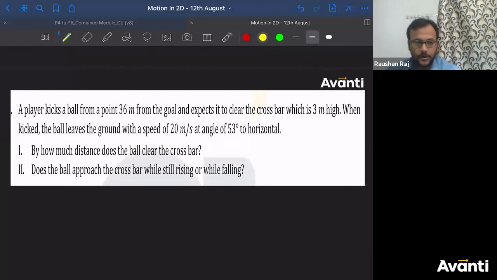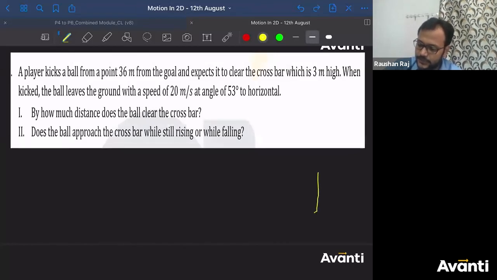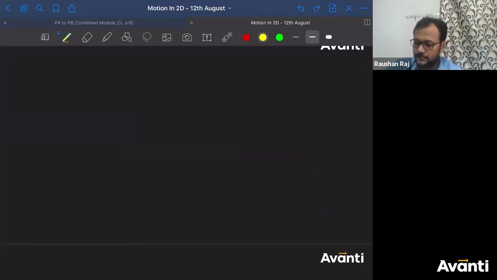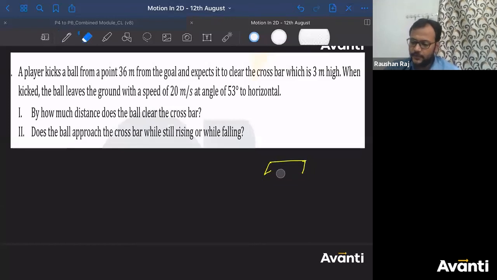A player kicks a ball. Okay? What did the player do? Kicked the ball from a point 36 meter from the goal. So consider this is the goal post. This is the goal post. So this is the maximum height, the height at the top.